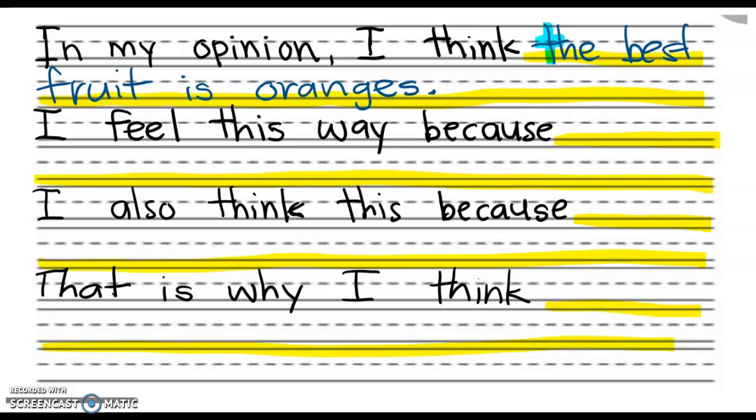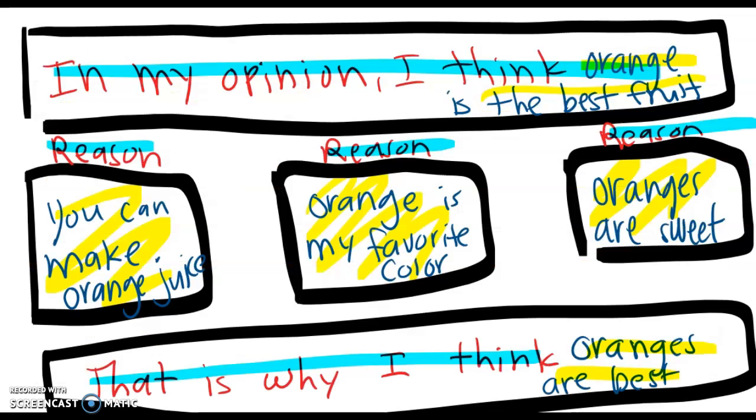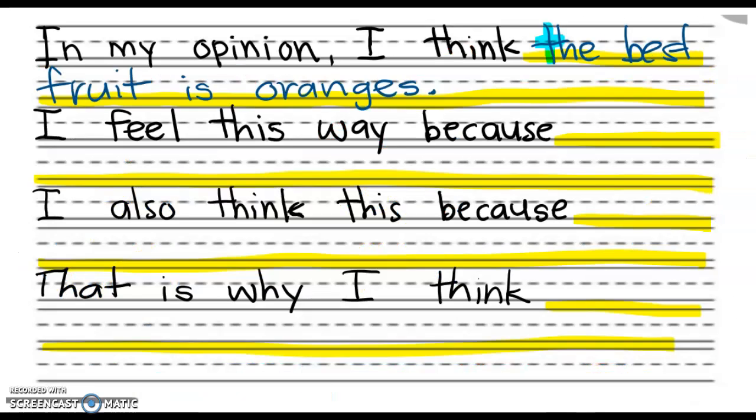Then you need to write your first detail. I feel this way because if you forget a detail, you can go back to your graphic organizer. This is my first one. You can make orange juice. I feel this way because you can make orange juice. Period at the end. Okay, then you're writing your third sentence.